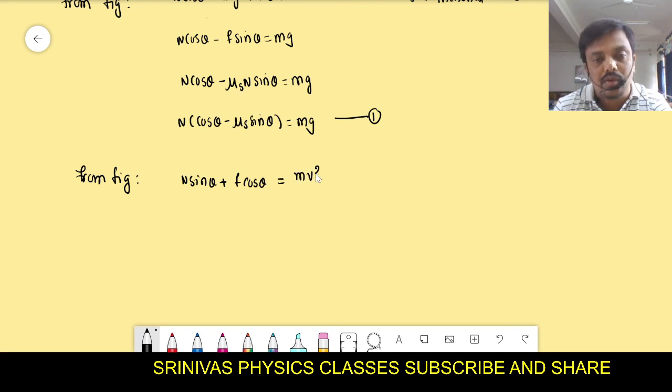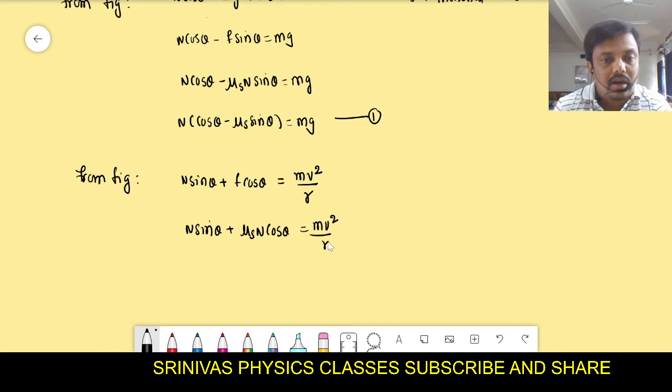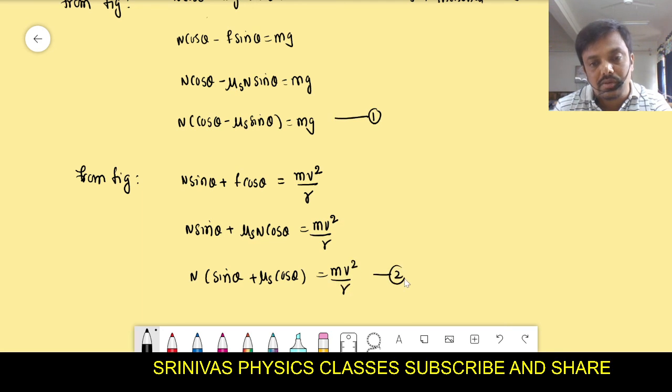The centripetal force formula is mv square by r. N sin theta, and the friction formula we know, mu s into N cos theta, is equal to mv square by r. Here we can take N common, and you will get N times sin theta plus mu s cos theta is equal to mv square by r. This is equation 2.